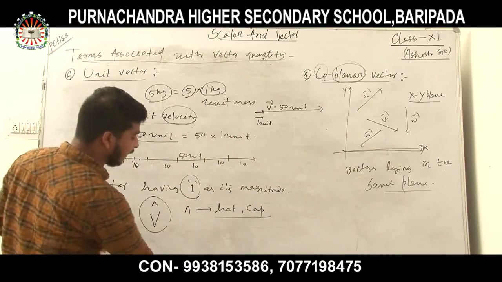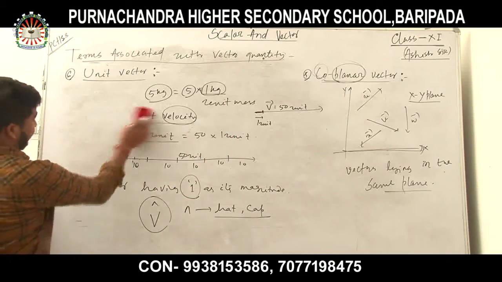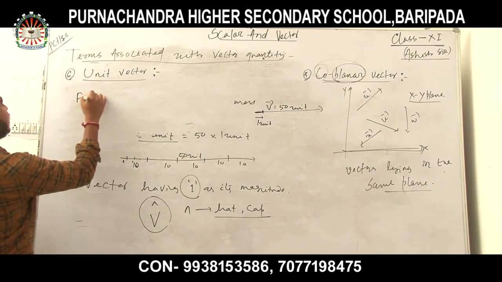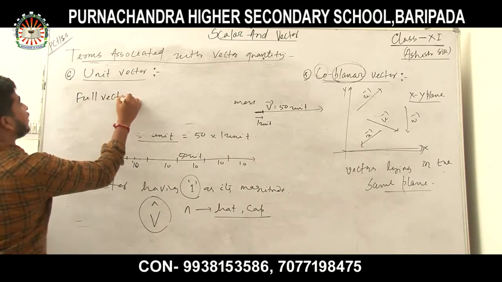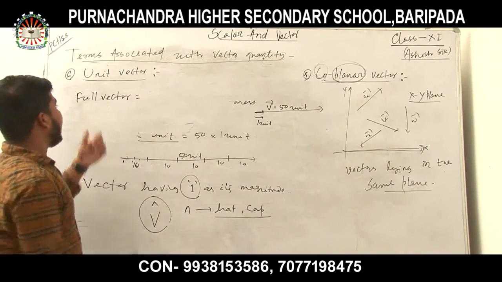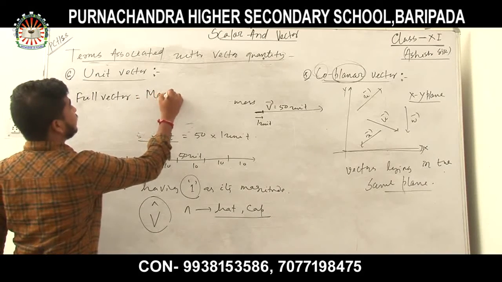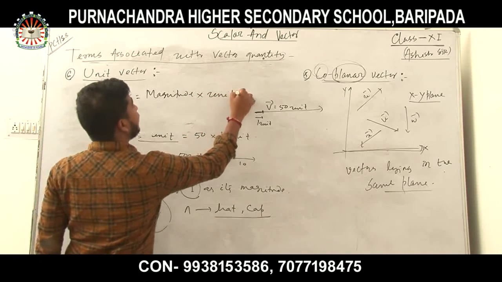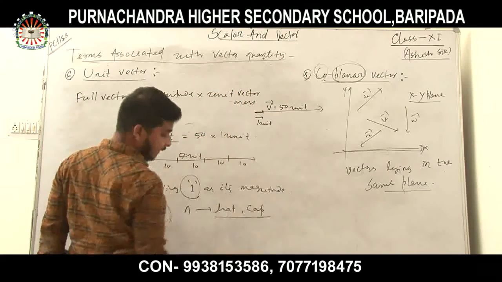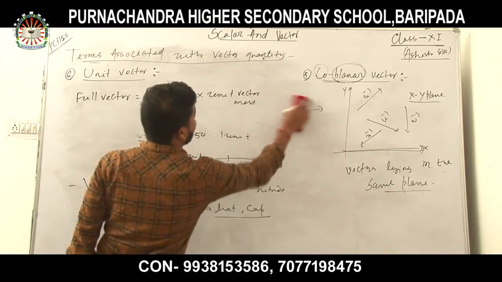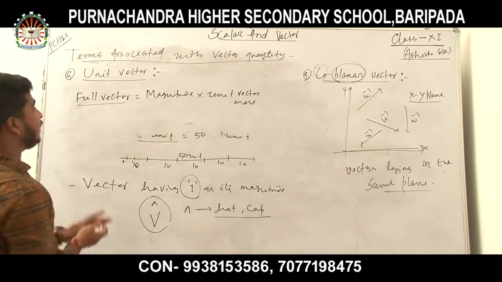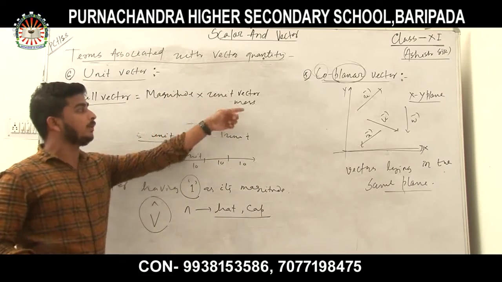So what is the full vector? I can write the full vector is equal to magnitude into unit vector. Magnitude into unit vector. Yes, the full vector, that is 50, is equal to the magnitude 50 into the unit vector.